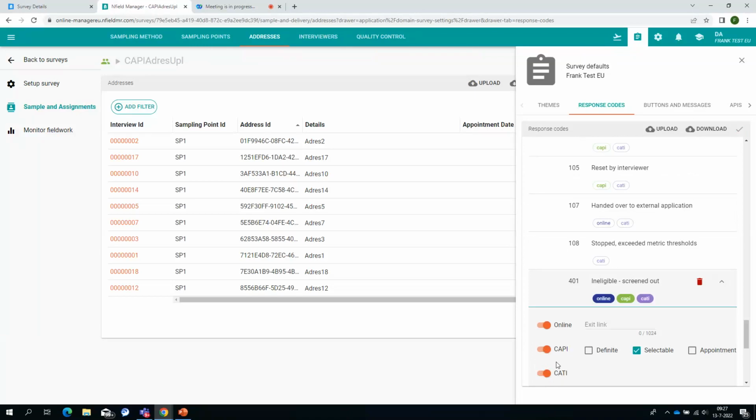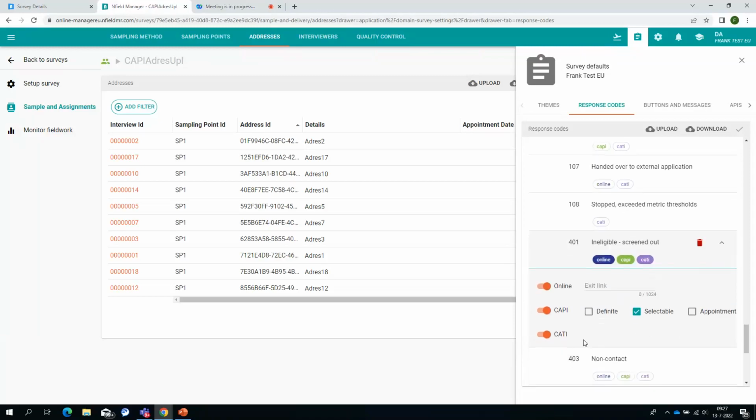Because as long as CAPI is selected and the selectable button is also selected, that means that your interviewers will see those response codes while those response codes have no meaning for them. So that's something you really want to prevent, and you do that by making sure CAPI has not been selected for those response codes.